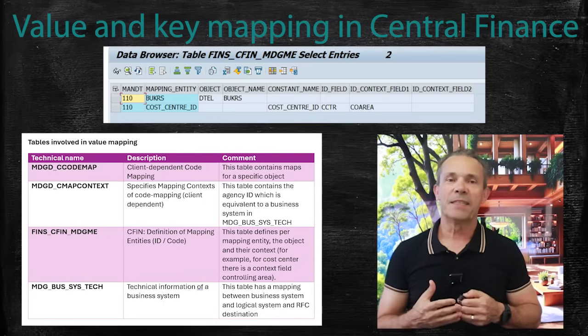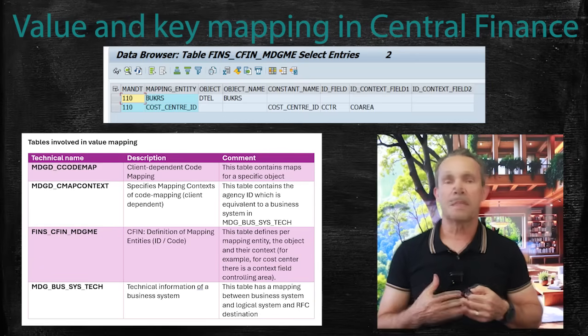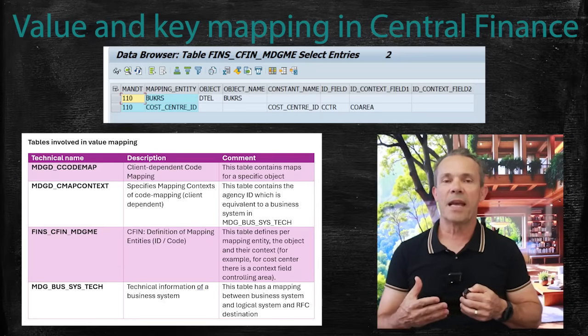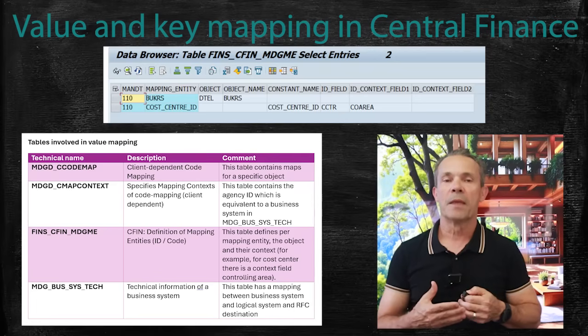The table FINS_CFIN_MDG_ME defines the mapping entities. In this image, you can see that value map entities are defined via data elements such as BUKRS. Key mappings are defined via new IDs, such as cost center ID as constant name for the cost center, and it has a context field CO area for controlling area.